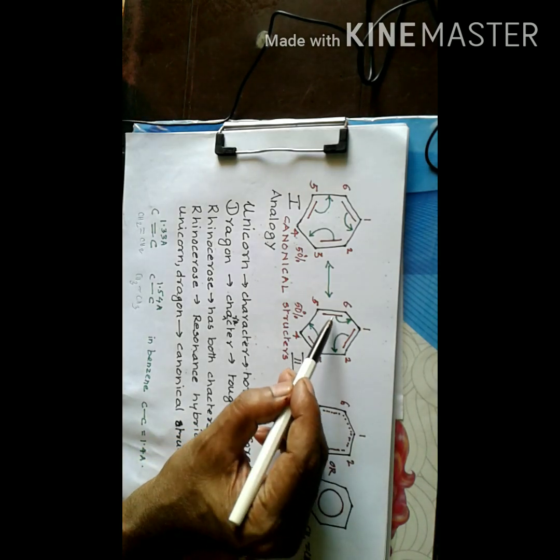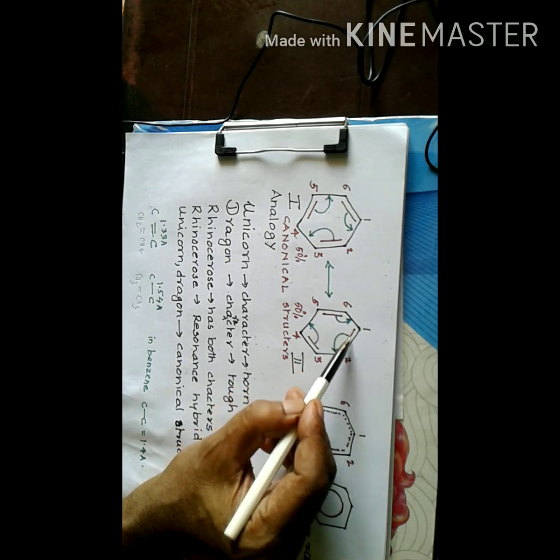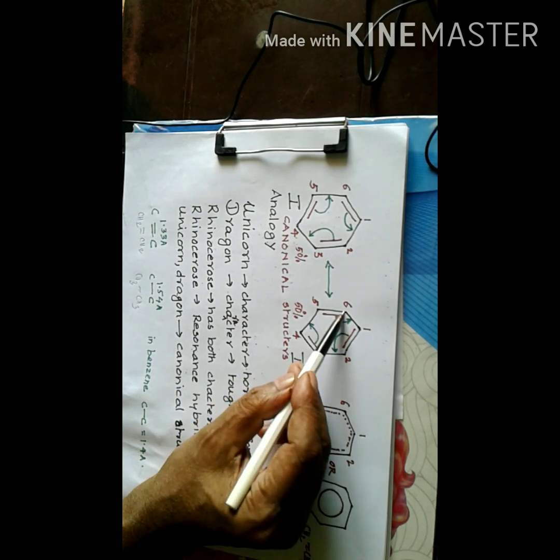Now again, the pi electron pairs are moving continuously over the entire ring system from carbon 1 to 2 to 3 to 4 to 5 to 6 and then again to 1, so that the length of movement of electrons increases. So the electron pair moves a longer distance in the real structure, that is the resonance hybrid.